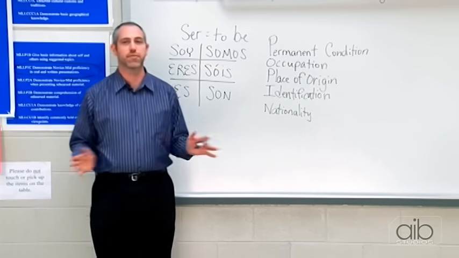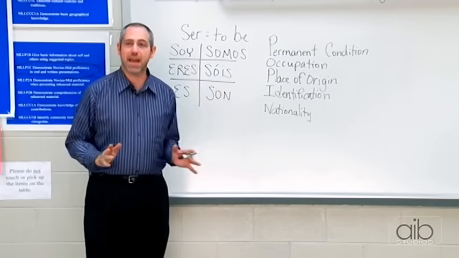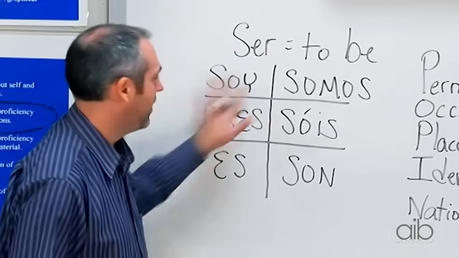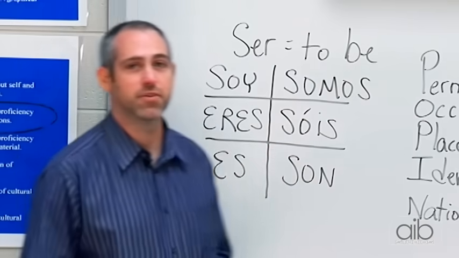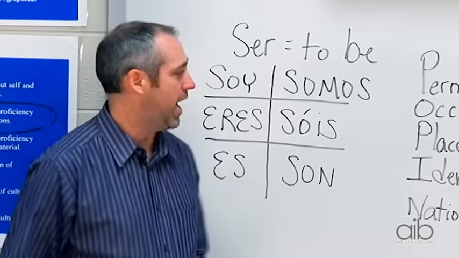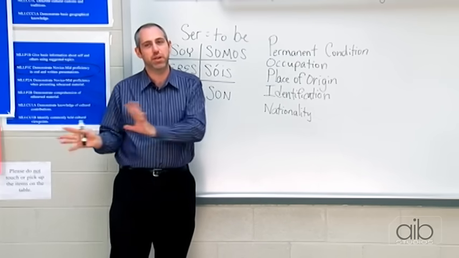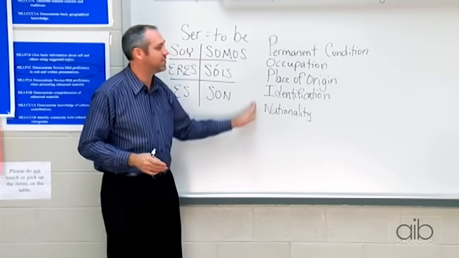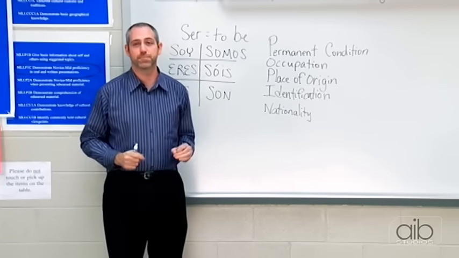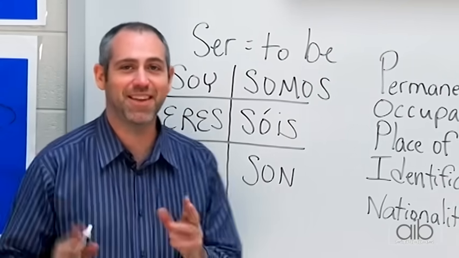Okay, so let's just kind of summarize for a minute. If I'm speaking Spanish and I want to say the word is, am, or are at any time, I'm going to have to make a choice. These are forms of ser. Sometimes I can say soy to say I am, or eres to say you are. And so if I ask myself, is it one of these, my sentence that I'm talking about, the subject, if I'm saying one of these things about the subject, then I can use one of these forms of is, am, and are. Okay, so make sure you go over those and get them down, get them on that chart.